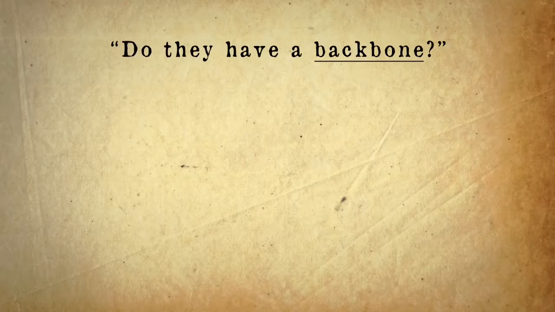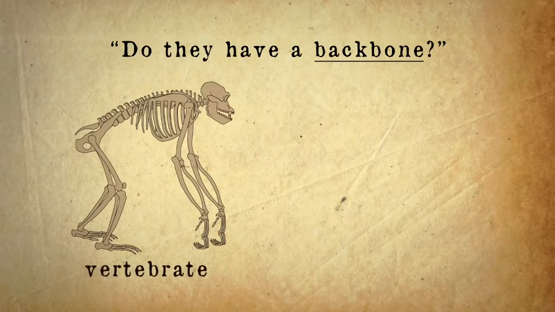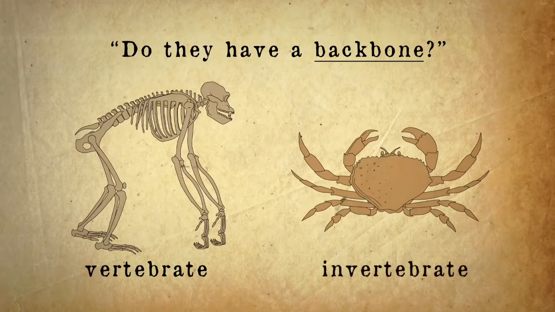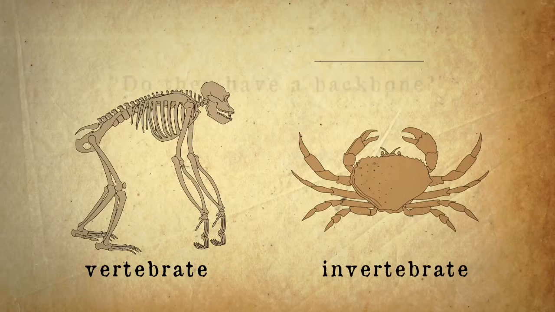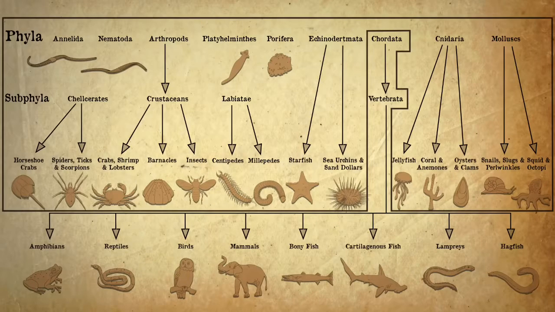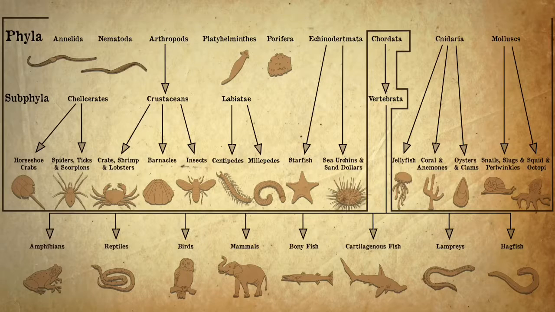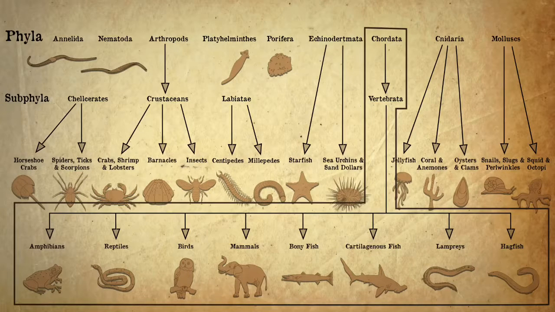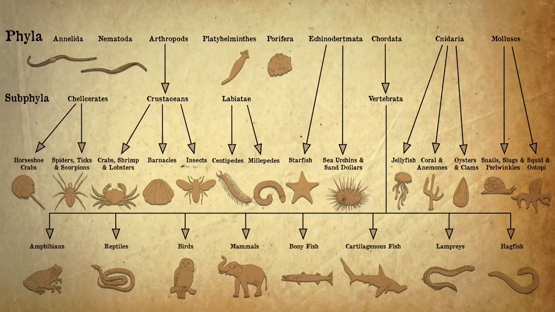A big question to ask is, do they have a backbone? If yes, they are a vertebrate. If no, they are an invertebrate. This can be tricky to remember. I always think of no backbone is longer to say than backbone. So no backbone must be invertebrate, and backbone is just a vertebrate. All of these are invertebrates, and just these here, the chordata, contain all of the vertebrates. Not all chordates are vertebrates, but all vertebrates are chordate.